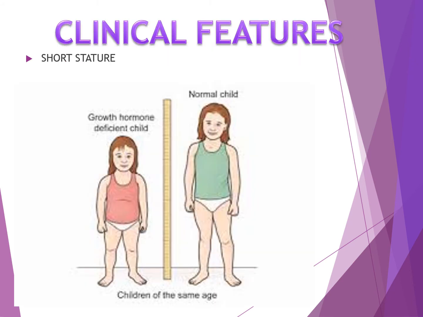Next, we will move on to clinical features. The main clinical feature, the first one, is short stature. What do you mean by short stature? Short stature means the height is considerably below average when compared to the height of children of the same age. This is short stature. Then these children have normal growth at birth, and the growth retardation becomes apparent only around the age of 1 year.